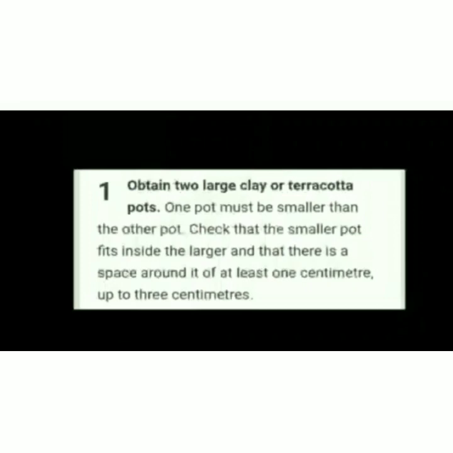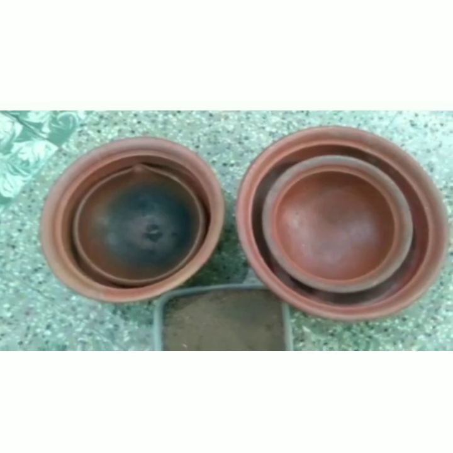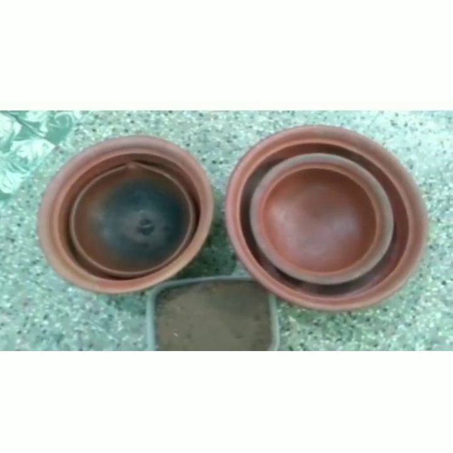Now we will learn how to make an eco-friendly refrigerator with the help of a smaller pot and a large pot. First of all, we need to obtain two large clay or terracotta pots. One pot must be smaller than the other. Check that the smaller pot fits inside the larger and that there is a space around it of at least 1 centimeter up to 3 centimeters. You can see on the screen we have the smaller pot and the big pot.